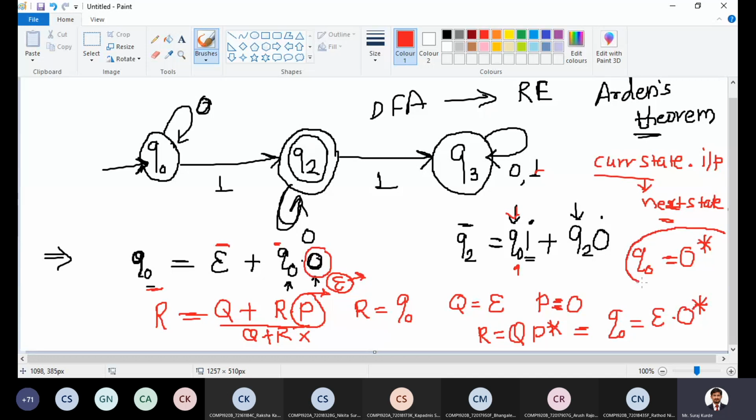This is the regular expression for Q naught state. Now use this regular expression in the regular expression of Q2. Here we have to replace Q naught with this 0 star.